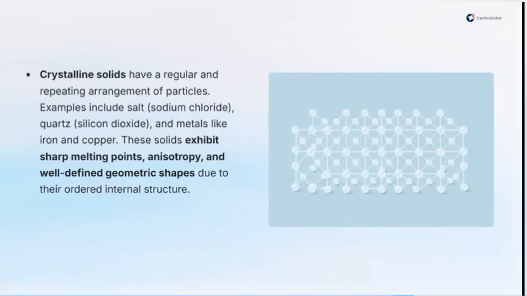This characteristic of solids to behave differently when you hit them or apply different forces to them from different directions is called anisotropy. So take note of that. These are characteristics basically exhibited by crystalline solids due to their ordered internal structure.